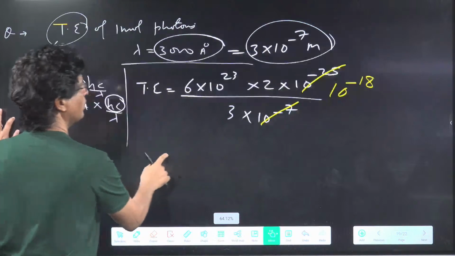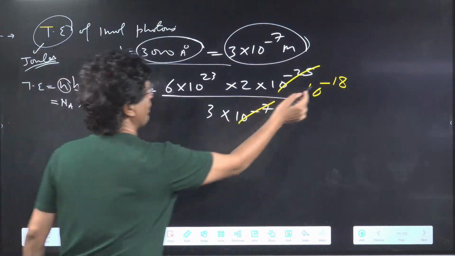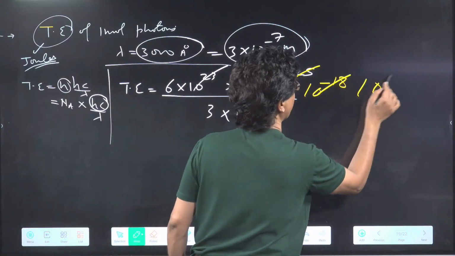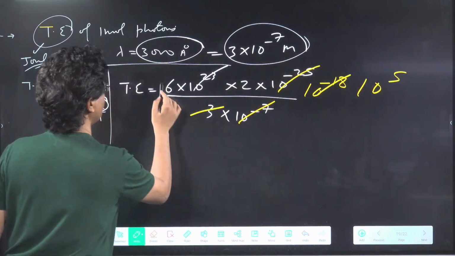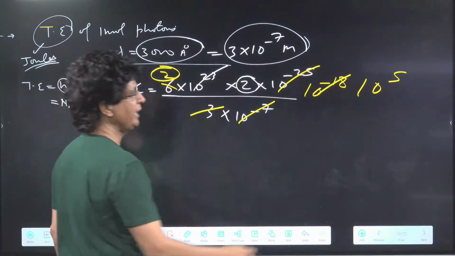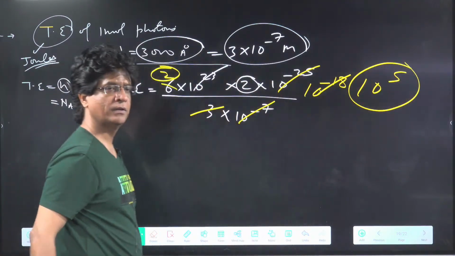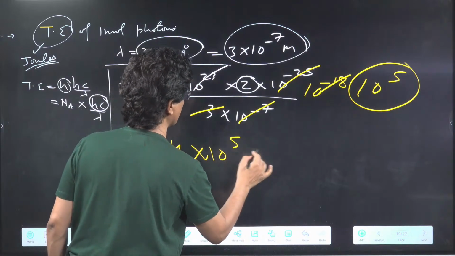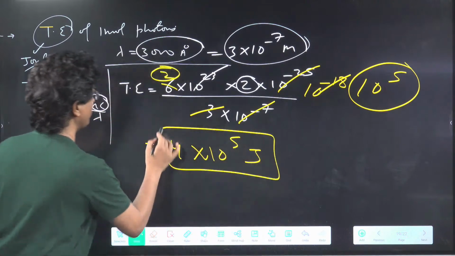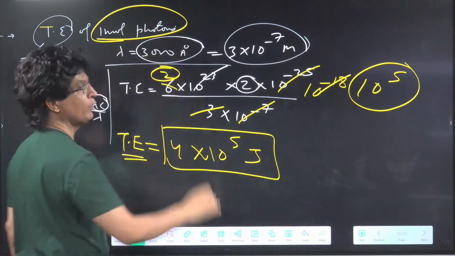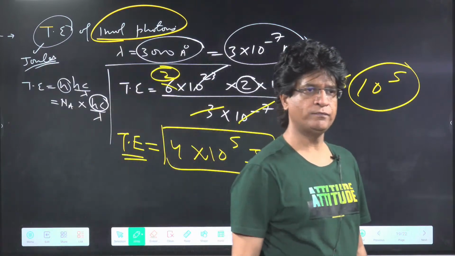Yes or no? And I believe 10 to power of minus 18 and 10 to power of 23 will cancel to give you 10 to power of 5. And now 3 into 2. So 2 into 2 into 10 to power of 5, which will be equal to 4 into 10 to power of 5 joule. This much of energy will be carried by 1 mole of photons.